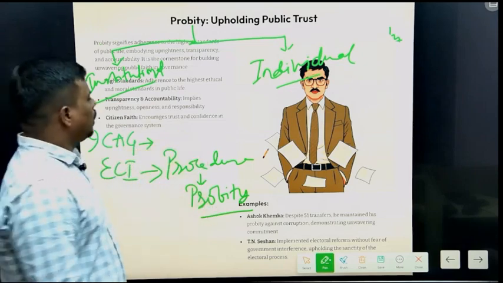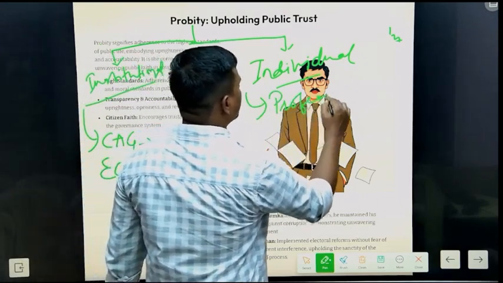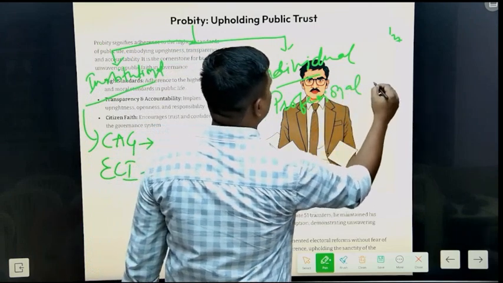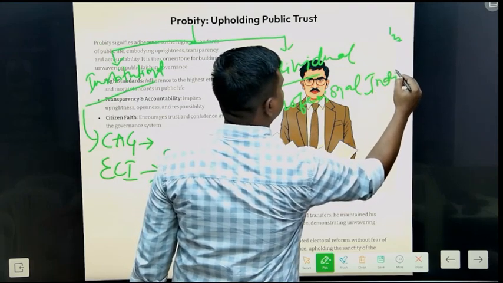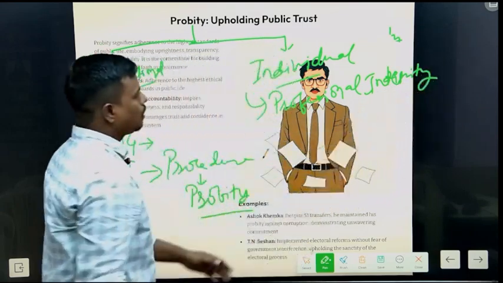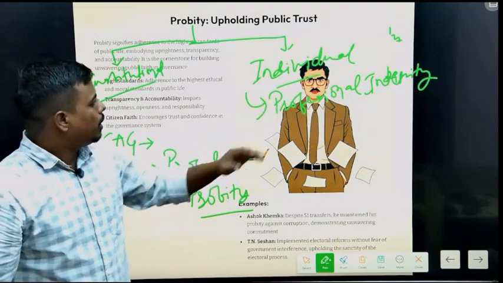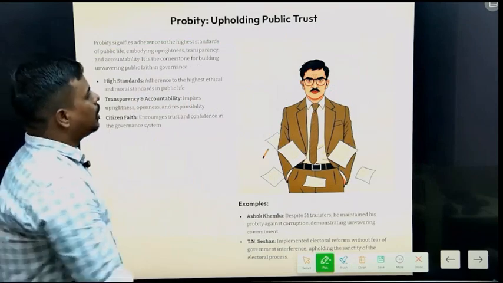If a person follows professional integrity, that is known as individual probity. As I said earlier, let's take an example to understand individual probity.